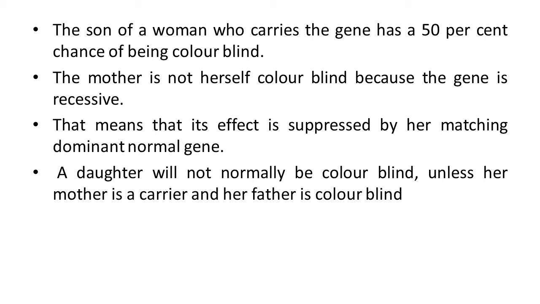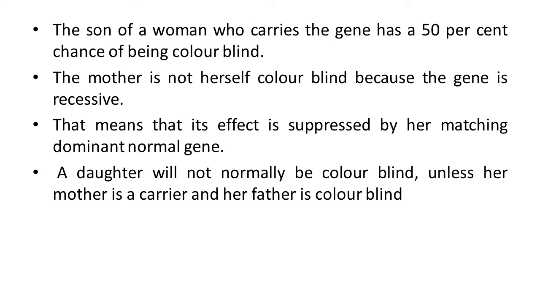Suppose we talk about some cases, a case study, an example of this disorder. A son of a woman who carries the gene has a 50% chance of being color blind. Now you know very well why. The mother is not herself color blind. Why? Because the gene is recessive, and she has a paired X chromosome.